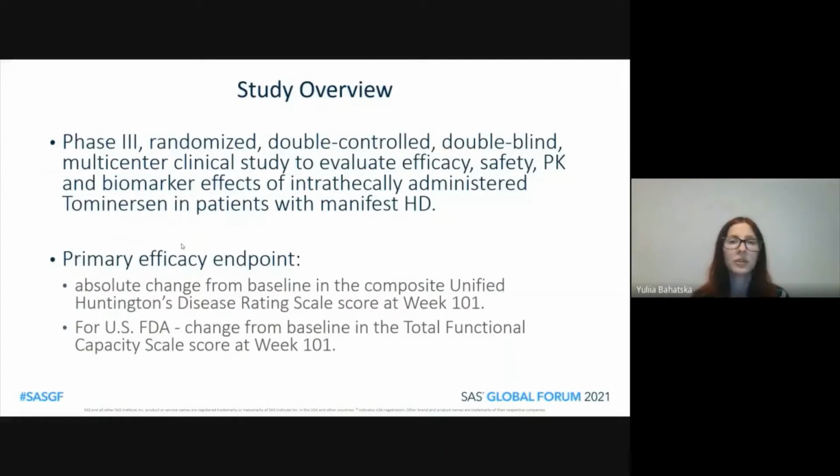Let's start with a brief study overview. The study I'm currently working on is a phase 3 randomized, double-controlled, double-blind clinical study to evaluate efficacy, safety, PK, and biomarker effects of intrathecally administered tominersen in patients with manifest Huntington disease. What you should remember from this slide is that the study duration is approximately 2 years, and the primary efficacy endpoint is the absolute change from baseline in cUHDRS at week 101 and in TFC also at week 101.